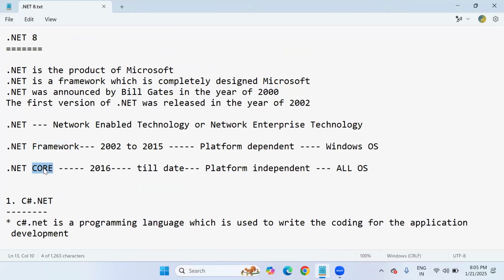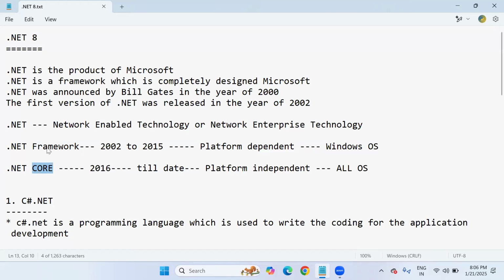You must know the versions clearly, which are related to the .NET Framework as well as the Core framework. Obviously, we are not going to discuss any more things about the .NET Framework, but you must know that our topics, completely the C#.NET lectures, ASP.NET lectures, MVC lectures, Web API, and Entity Framework, we will cover with the Core platform only.